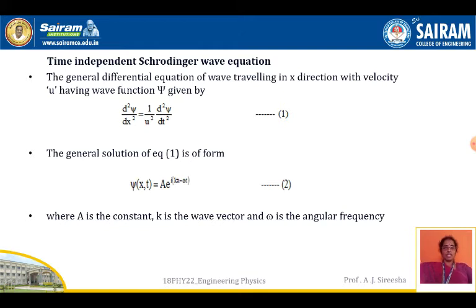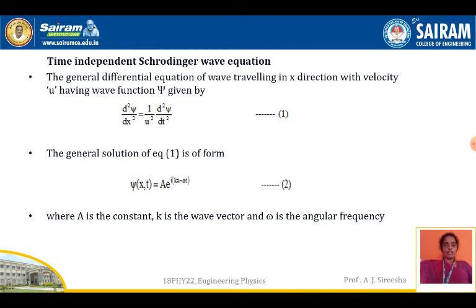The general differential equation of a wave traveling in x direction with a velocity u having a wave function psi is given by d square psi by dx square is equal to 1 by u square into d square psi by dt square. You can see in this equation that psi is a function of x as well as a function of time. That means the position is changing. The wave function is associated with the particle, so it is a function of x as well as time t.